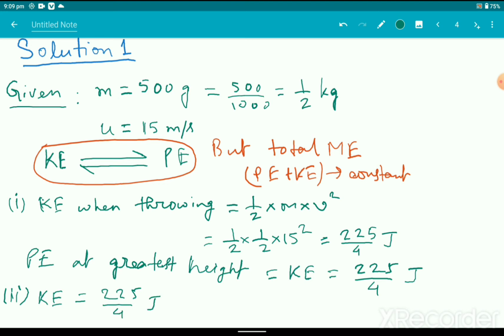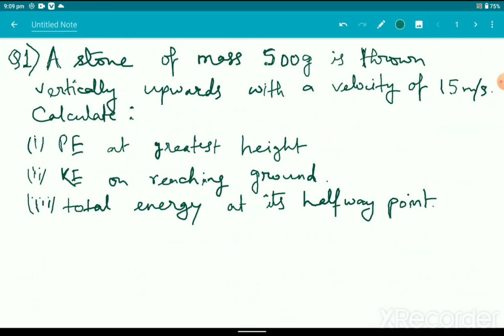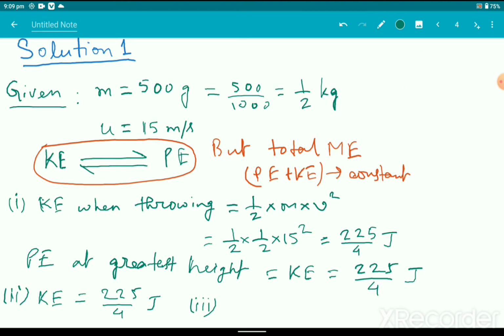And the last part is when the stone is halfway. It does not matter whether the stone is at a halfway point or at the greatest height, the kinetic energy and potential energy will get interconverted, but the total mechanical energy remains constant. So it has been asked what is the total energy at its halfway point. Total energy always remains constant, so the total energy at the beginning was 225 by 4 joule.